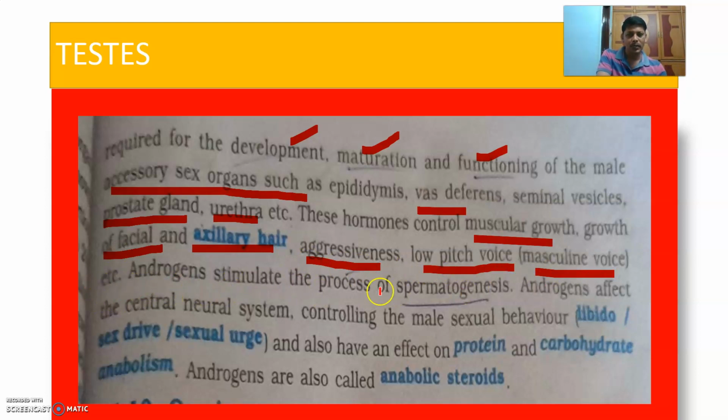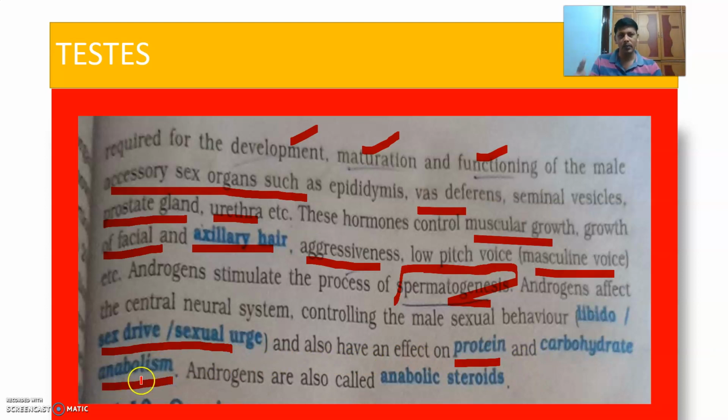Androgens stimulate the process of spermatogenesis. Androgens affect the central nervous system, controlling the male sexual behavior, libido, sex drive, sexual urge. They also have an effect on protein and carbohydrate anabolism, synthesis of carbohydrate and synthesis of proteins. Androgens are also called anabolic steroids because they are involved in anabolism.